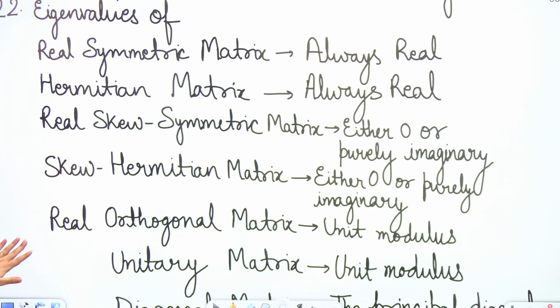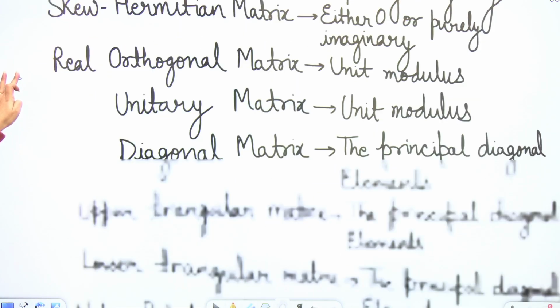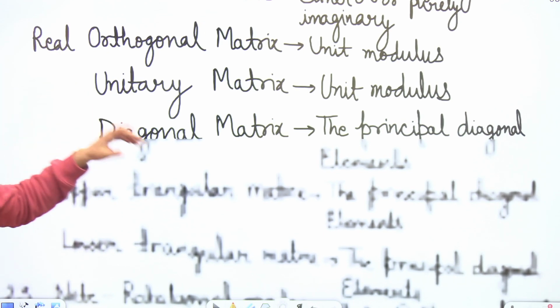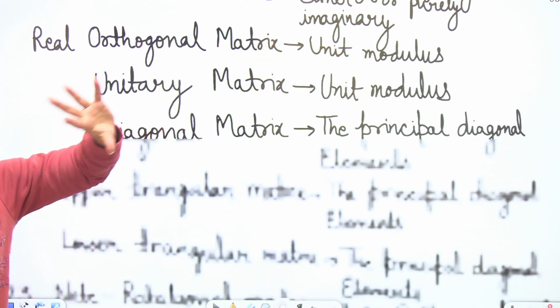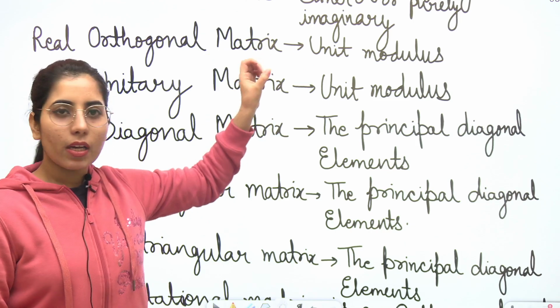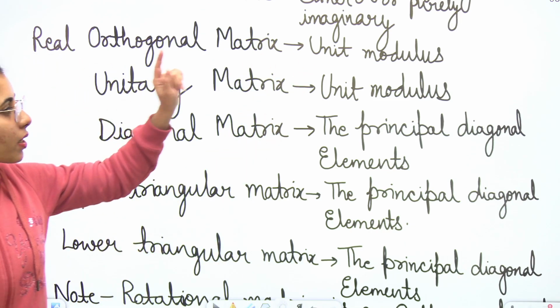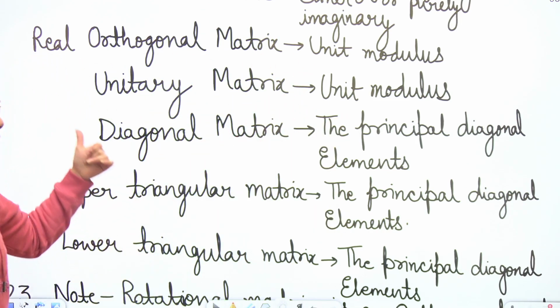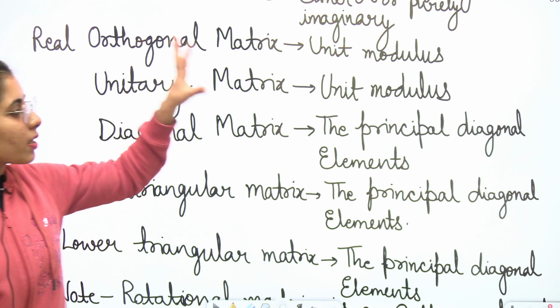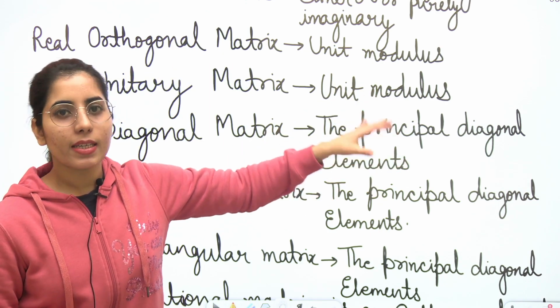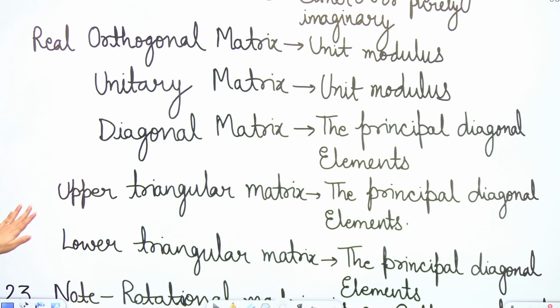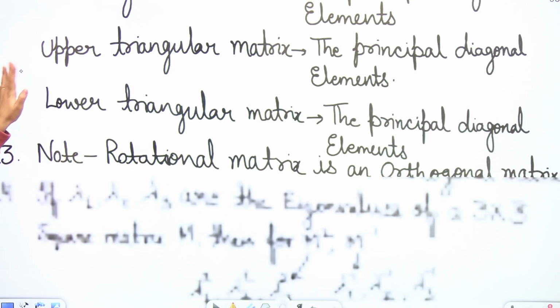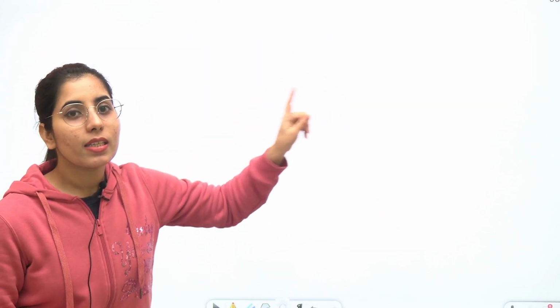Next point, skew-Hermitian matrix: either 0 or purely imaginary. Real orthogonal matrix: unit modulus, the eigenvalues will have unit modulus. Unitary matrix: unit modulus. For a principal diagonal matrix, its eigenvalues will be the principal diagonal elements. An upper triangular or lower triangular matrix also has eigenvalues equal to the principal diagonal elements.